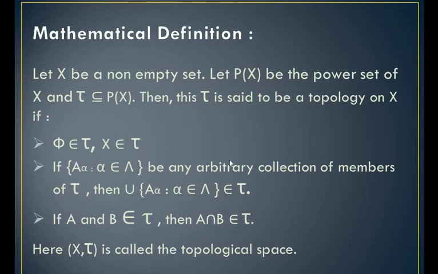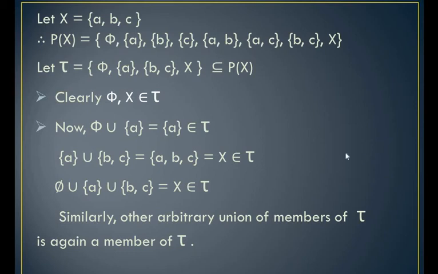If these three conditions are satisfied, then tau is said to be a topology on X, and (X, tau) is called the topological space. I will explain this definition with the help of an example. Let capital X be any set containing the three elements A, B and C.